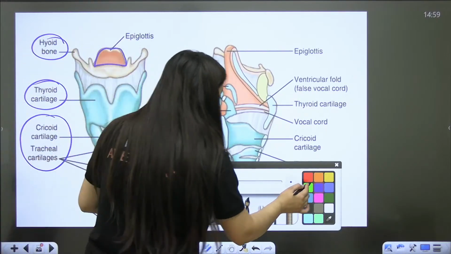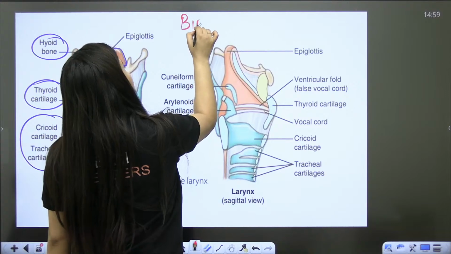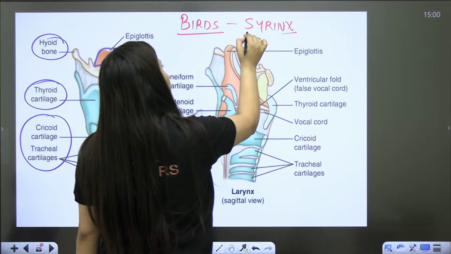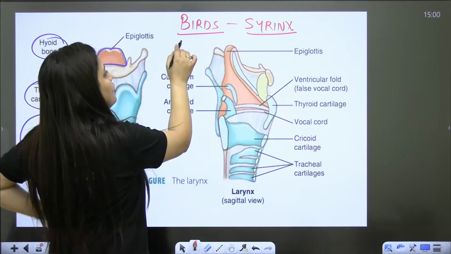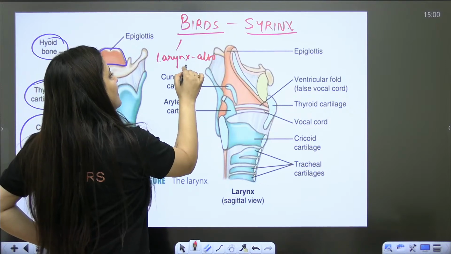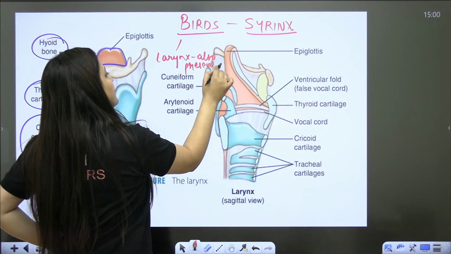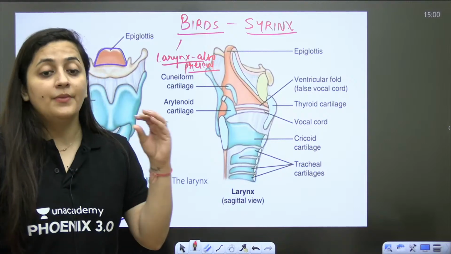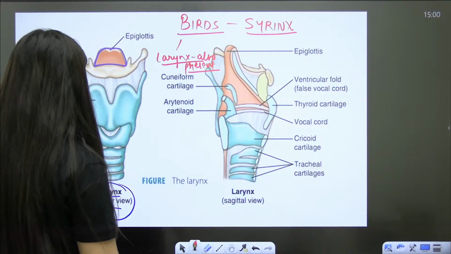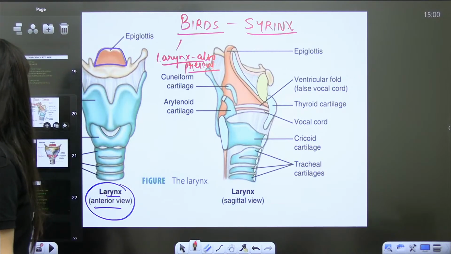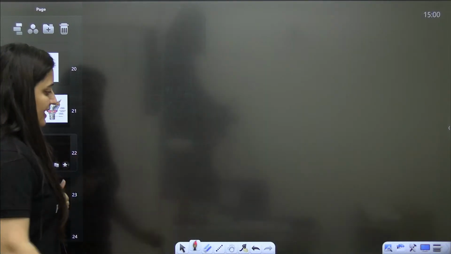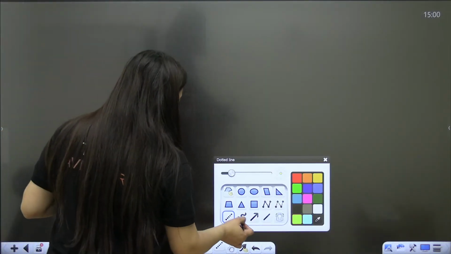In the case of birds, let me tell you, the syrinx is going to produce the sound. In the case of birds, the larynx is also present. It's not that the larynx is absent. The larynx is present, but it plays no role in sound production. It is the syrinx in birds that helps in sound production. Understood? So the diagram of this larynx is clear.